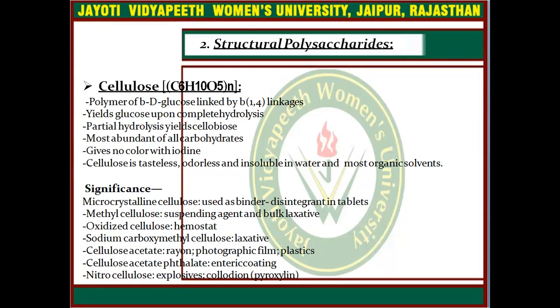Microcrystalline cellulose is basically used as a binder and disintegrant in tablets. Methyl cellulose is a suspending agent and bulk laxative. Oxidized cellulose is a hemostat. Sodium carboxy methyl cellulose is a laxative. Cellulose acetate is used for rayon, photographic film and plastics. Cellulose acetate phthalate is used basically for enteric coating, and nitrocellulose is used for explosives and collodion.